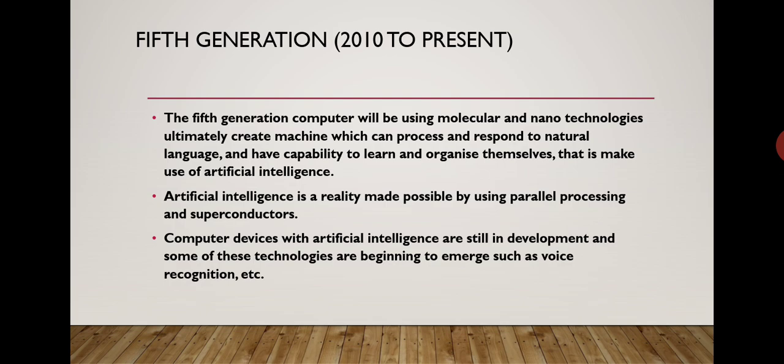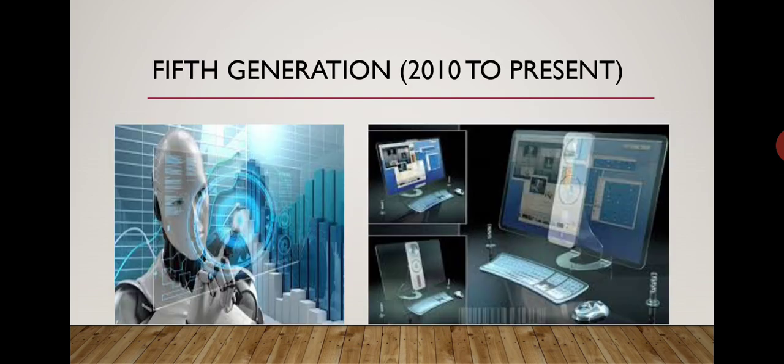Computer devices with artificial intelligence are still in development, and some of these technologies are beginning to emerge, such as voice recognition and image recognition. Natural language is used in fifth generation. This is artificial intelligence, and this is a fifth generation computer.